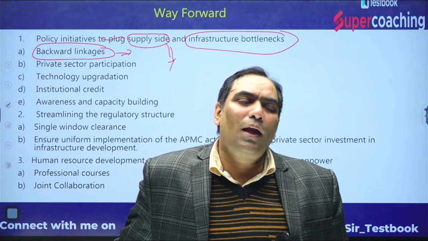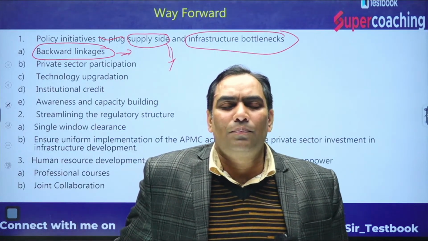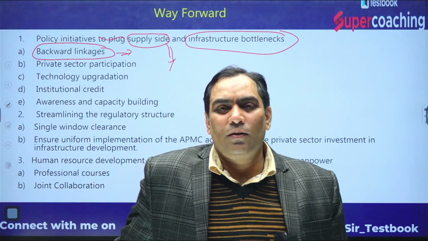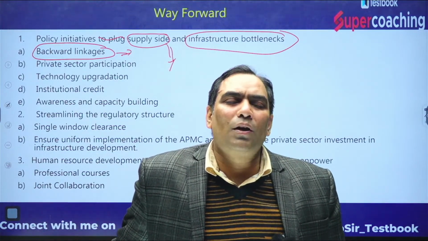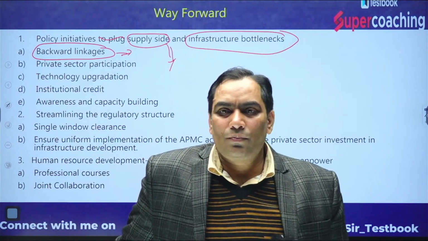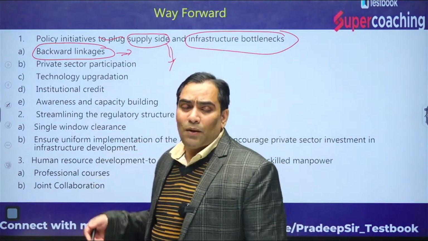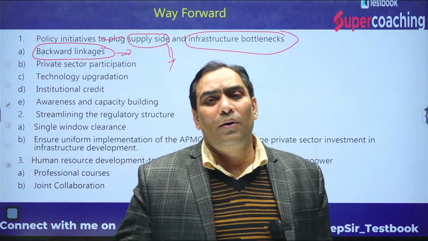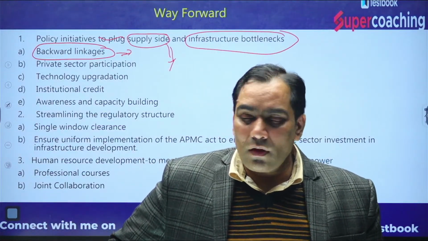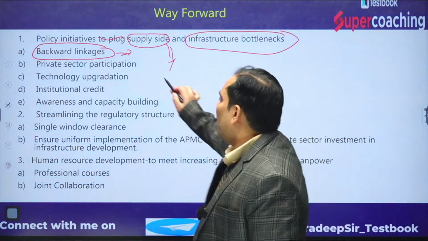At the same time, we have a demographic dividend. That means the cost of labor is cheap, so they are going to produce at cheaper cost. That is going to increase the competitiveness of their product. So they are interested, it is their benefit, and it is a win-win situation for both. So that is backward linkage, and there should be private participation.